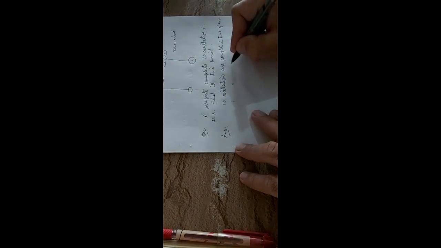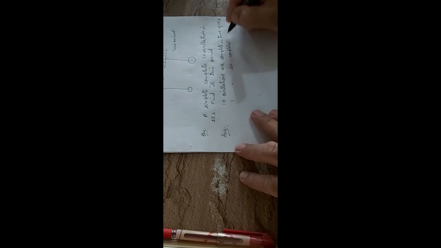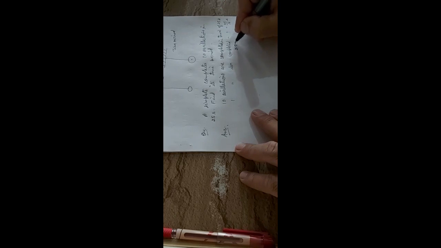So one oscillation is completed in a time of 25 over 10, that is 2.5 seconds.